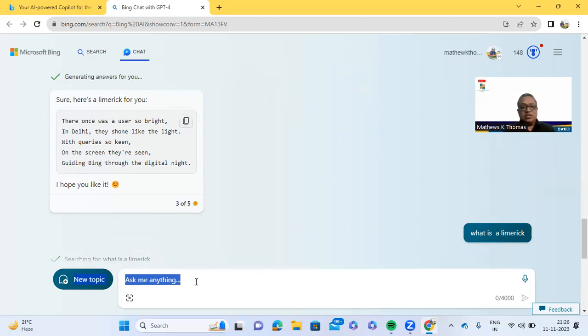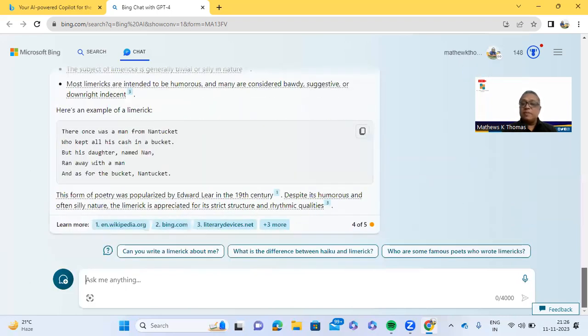So there is no limitation. When we ask people, they get irritated. Here it doesn't. It likes being asked questions. So the more we ask, the more it enjoys, and the more precise answers it gives me. So here it is giving me the difference between haiku and limerick, and who are some famous poets. It is also giving us suggested questions. So I can create an Excel sheet, as I told you. Okay. So this can be used.